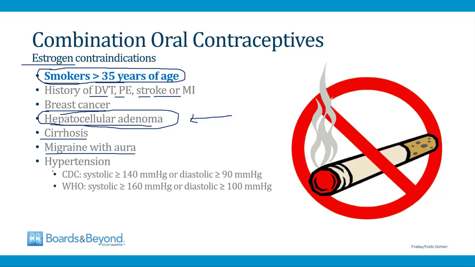And then lastly, because estrogen components of oral contraceptives raise the blood pressure, hypertension is a contraindication. The CDC says that a systolic pressure over 140 or a diastolic over 90 is a contraindication. The WHO has a little bit different cutoffs. They say a systolic over 160 or a diastolic over 100 is a contraindication.